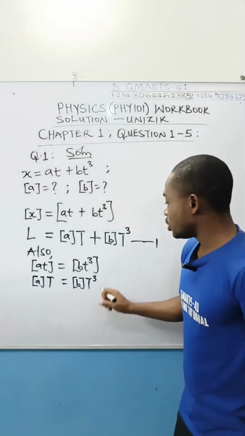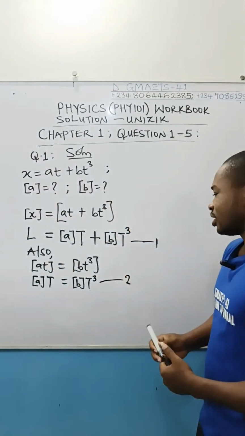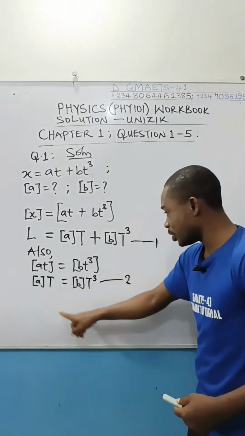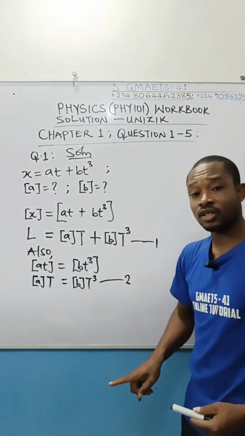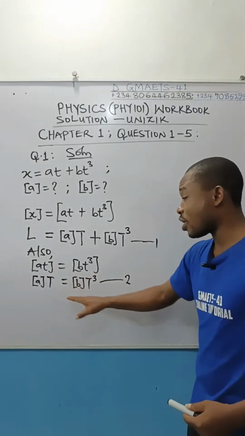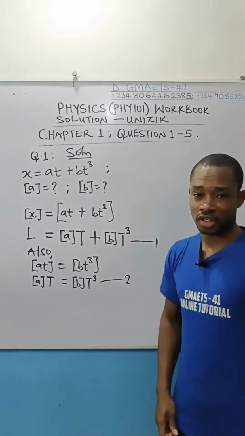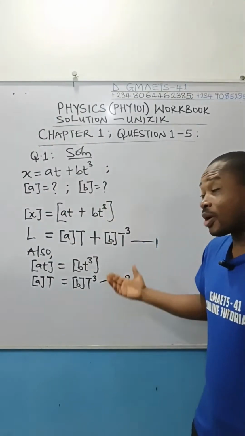I am going to call this equation 2 because once again, we have this one equation and two unknowns. We don't know the dimension of this and the dimension of this. But we know the dimension of time and we have fixed it. T is time here, take note. X is distance according to the question. And my problem is as good as solved.